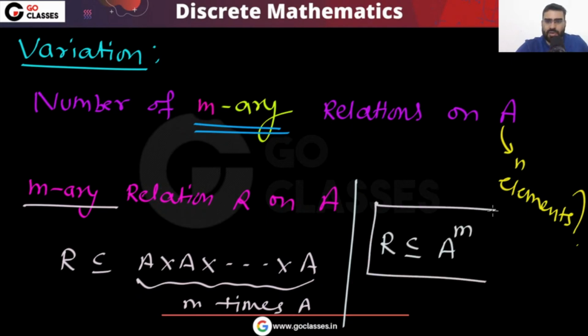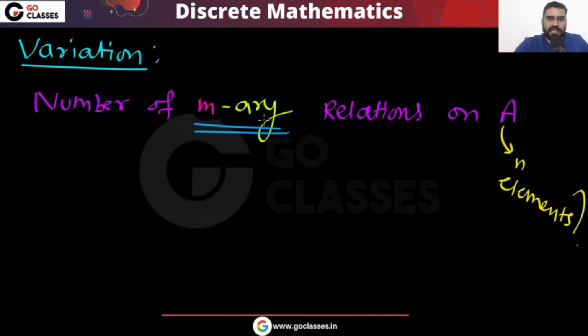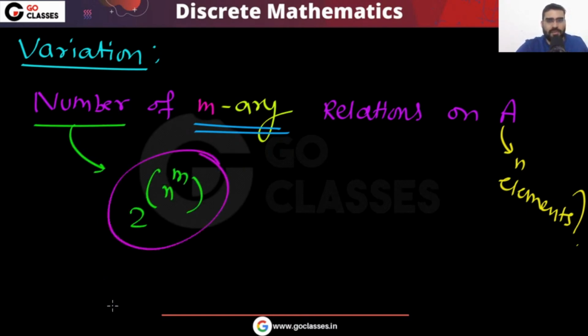So how many m-ary relations will there be? The answer will be 2 power n power m, because your relation is a subset of A power m.